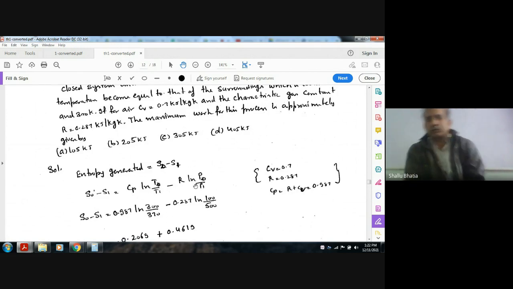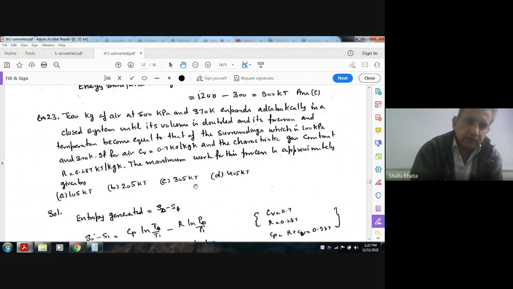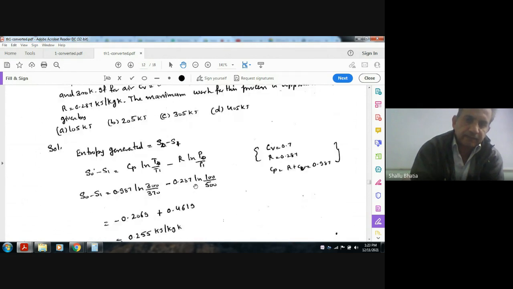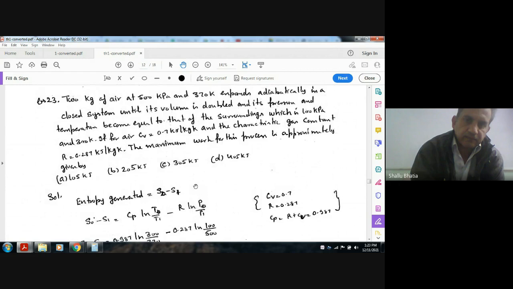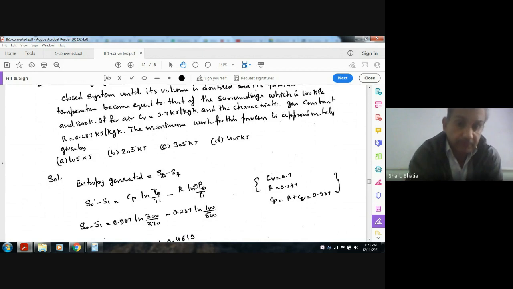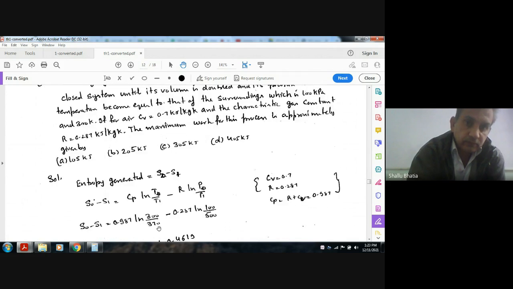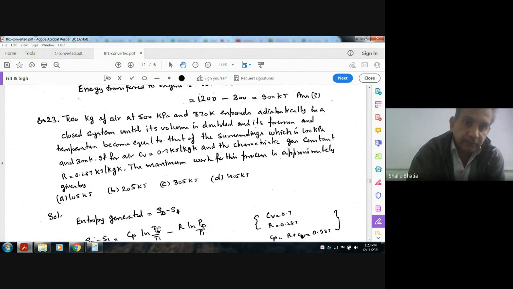CV is given as 0.7, R is 0.287, and CP we can find as 0.987. Now the atmosphere temperature is 300 Kelvin, the temperature of air is 370, and the pressure is 500 kPa.